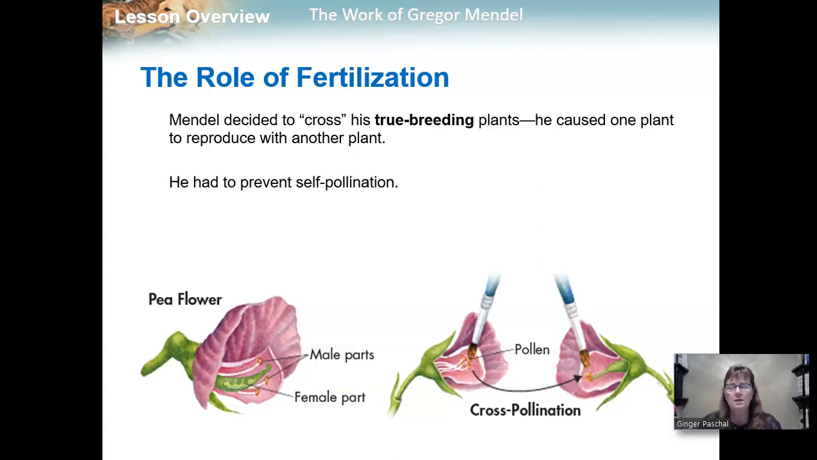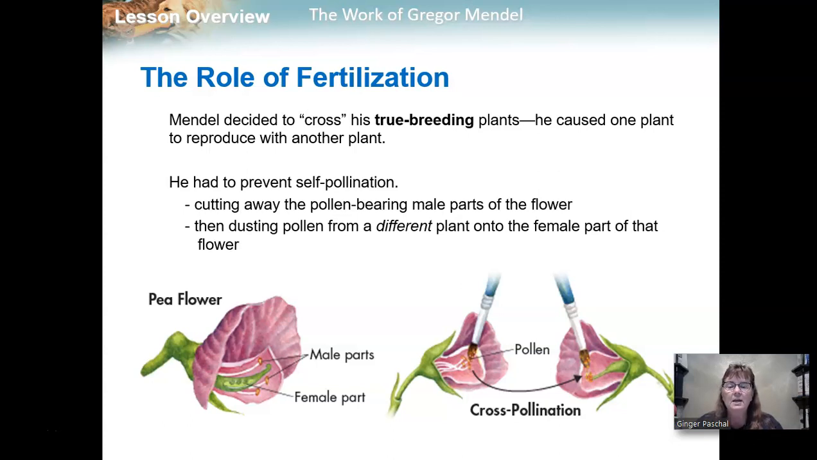Well, in order to do this, he had to get these plants to not self-pollinate. So what he had to do was remove the male parts. In other words, he had to remove the pollen from one flower, and then he had to take the pollen from a different flower on a different plant, and get it to the female parts that he had just exposed. So he cut away the pollen-bearing male parts of one flower. Then he dusted the pollen from a different plant onto the female parts of that flower in which he had just cut off the male parts. So he's using the pollen from one plant and the egg from another plant.